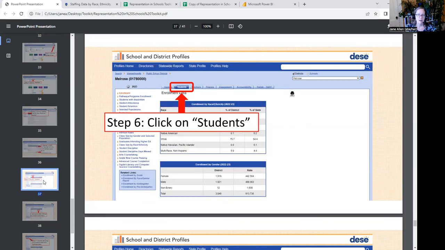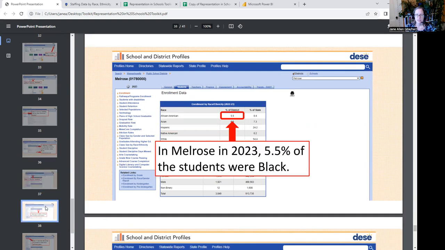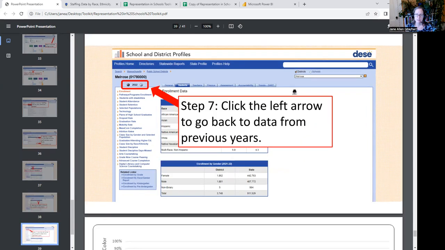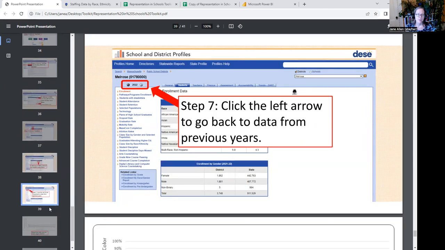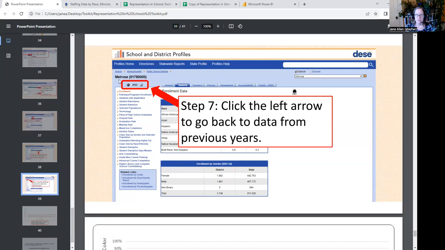Then if you go back and click on students, you'll recognize these data. They haven't changed. They're the same in both data sources: in Melrose in 2023, 5.5% of the students were Black. If you want, you can click on this arrow to go back to data from previous years.